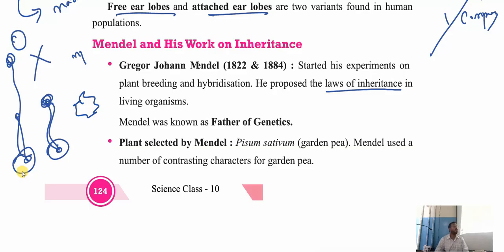He found some changes when he started plant breeding. Anyhow, I am going to explain this concept. First, let me complete this introduction. So children, he started plant breeding and hybridization. He started doing the experiment. After that, he got some conclusions and certain results. Those results he formulated as the laws of inheritance.